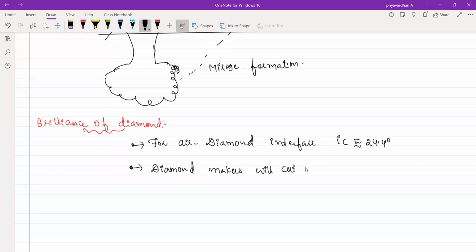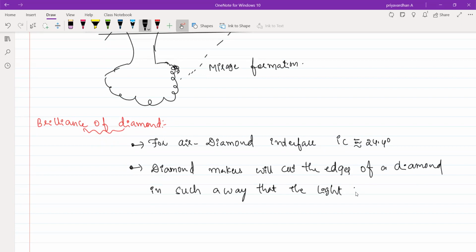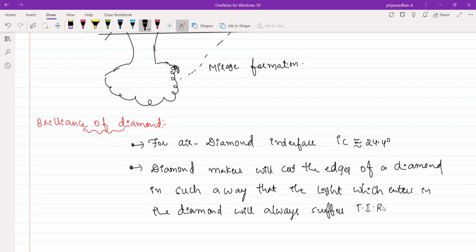Diamond makers will cut the edges of a diamond in such a way that the light which enters the diamond will always suffer total internal reflection. Like two more questions or one more question, there is a probability. Okay, is that clear?